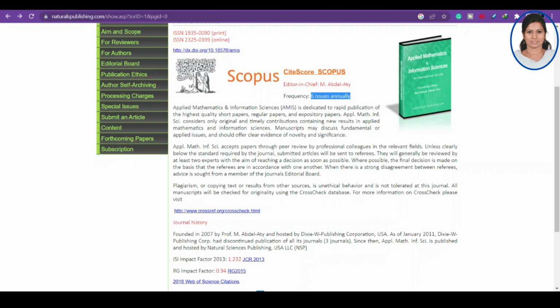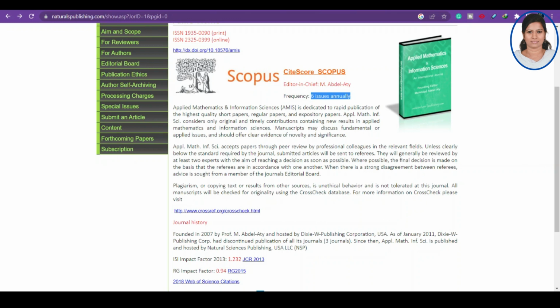There are a few points you should consider before selecting any journal. The first is to check whether it is still indexed in Scopus. The second is to check the frequency. The third is the scope, that is, what papers they are really accepting, and also the types of paper like research, survey, books. The fourth is whether they have any fee, and how much the fee is. The fifth is whether they are accepting any waiver.